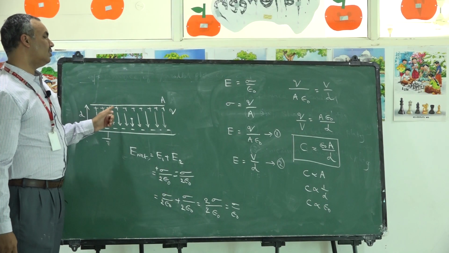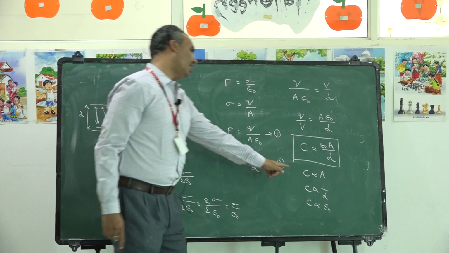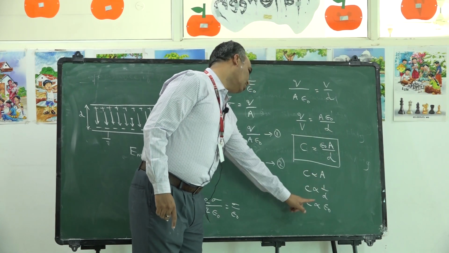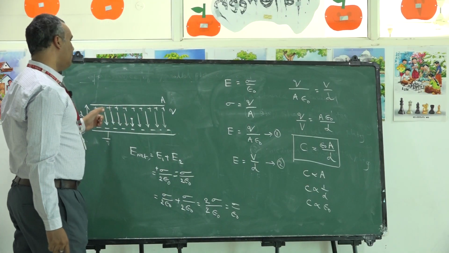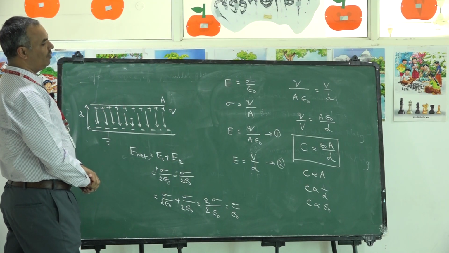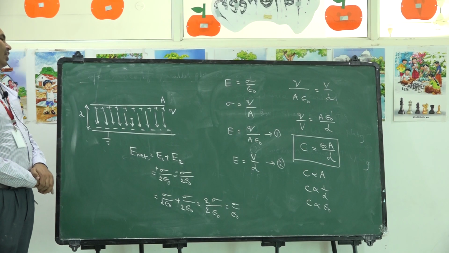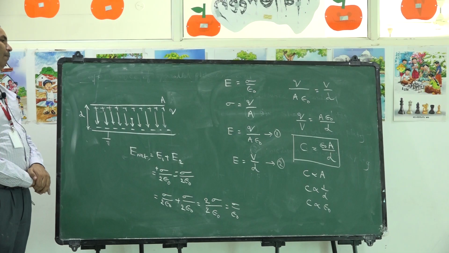So the capacitance of a capacitor depends on the area of each plate, the separation between the two plates, and also on the medium available between the two plates. So these are the factors that influence the capacitance of a parallel plate capacitor.